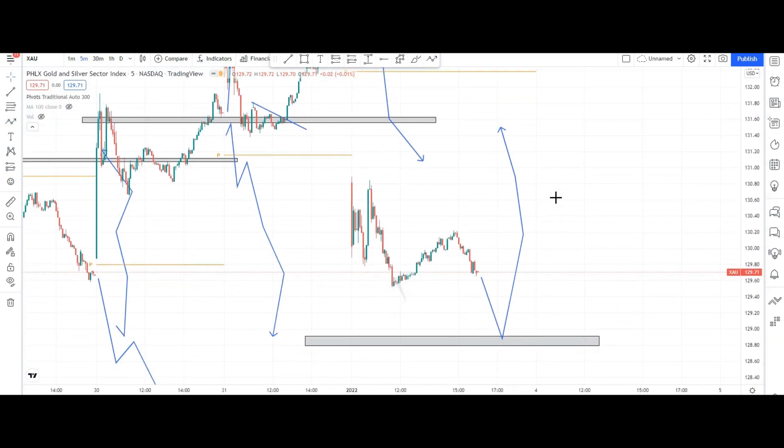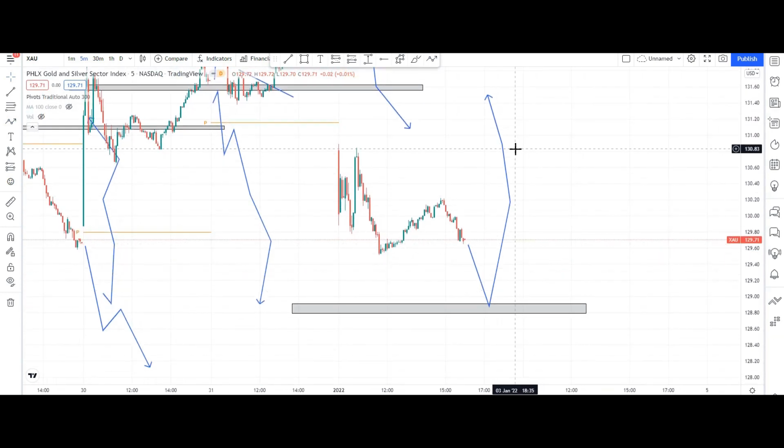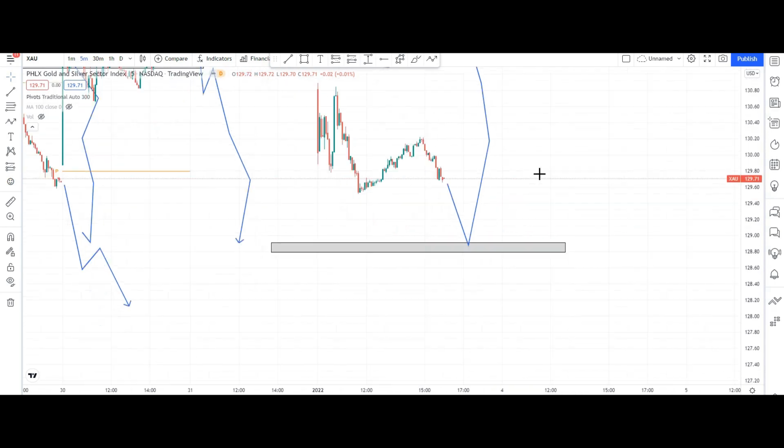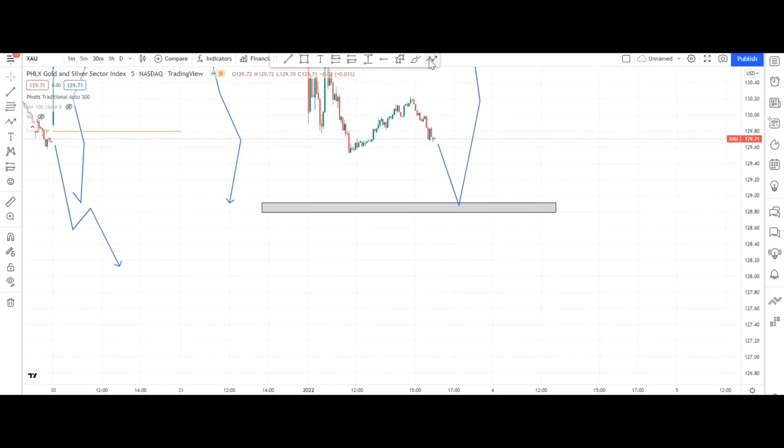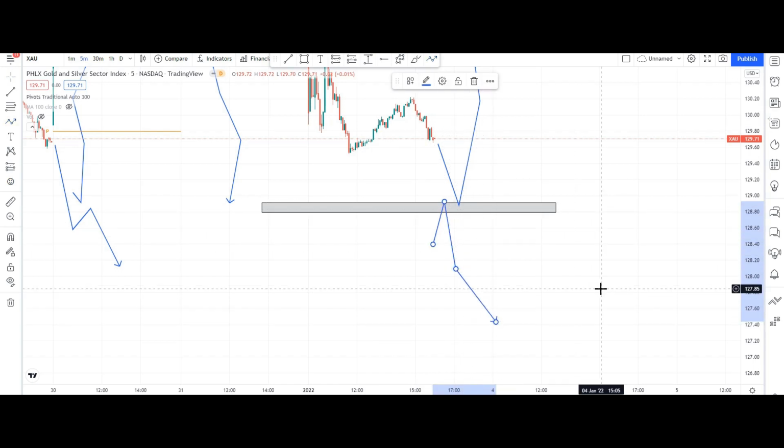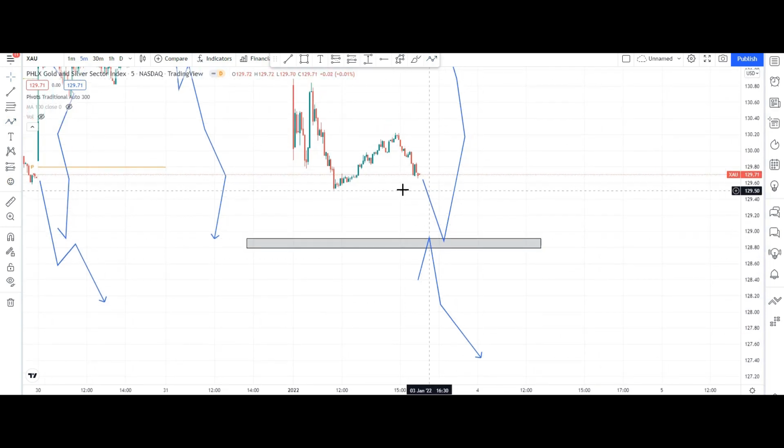Okay guys, if it opens flat also, then you can go for this target too. In the downside also we can see some areas. If it takes resistance from here, your first target will be here, second target. Okay guys, you can capture here also. If it breaks this line, then your first target will be here, then second target and third target.